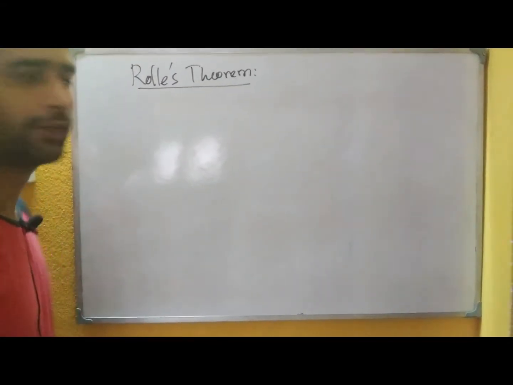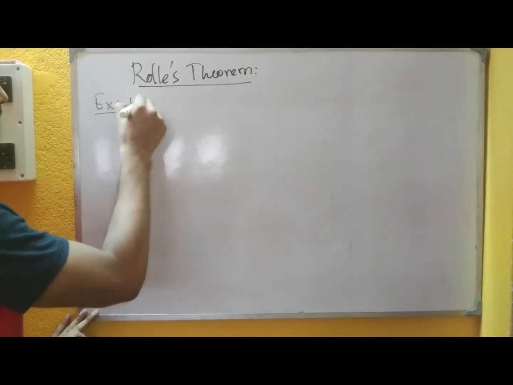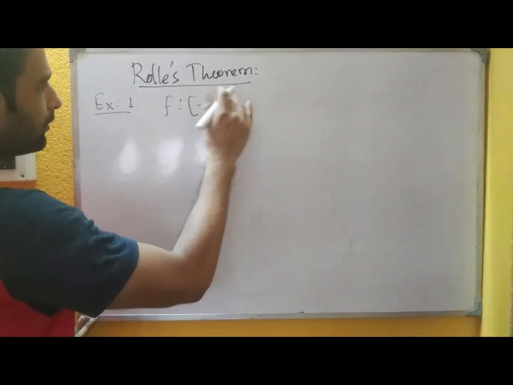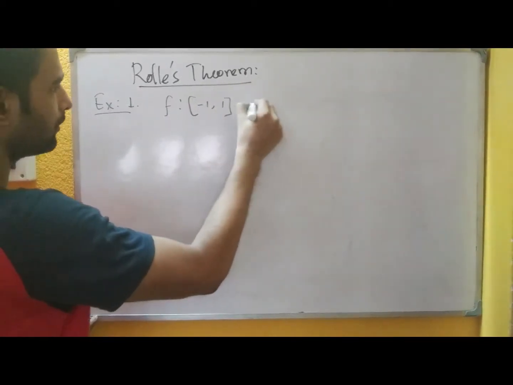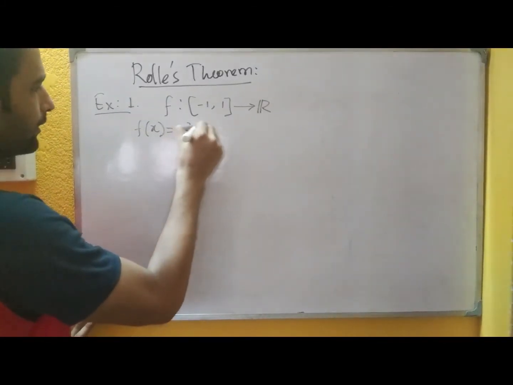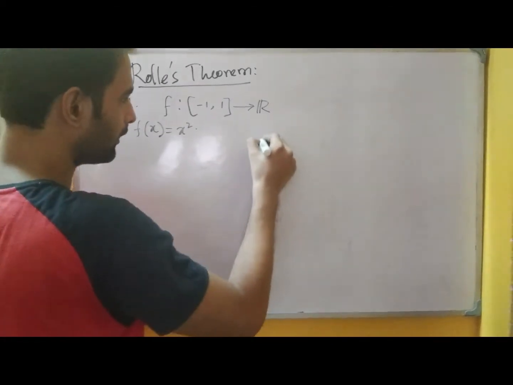So let us see some examples. For the first example, we come to the function f from minus 1 1 to R defined by f x equal to x square. A simple function. Okay, let us draw the curve for this.